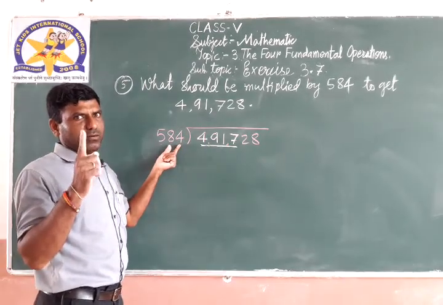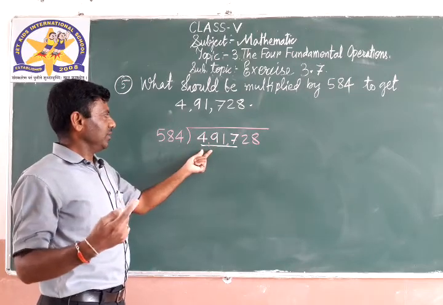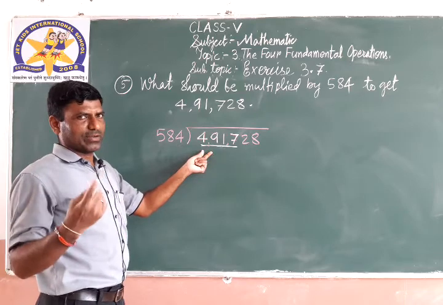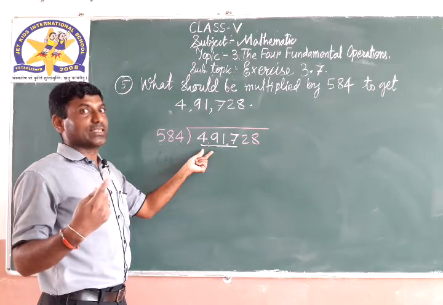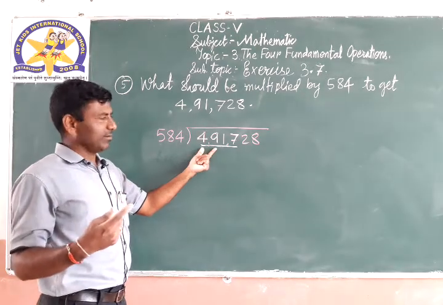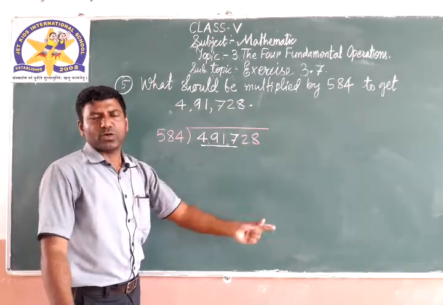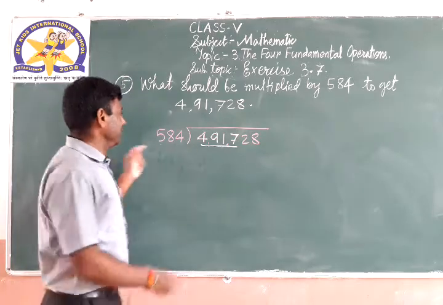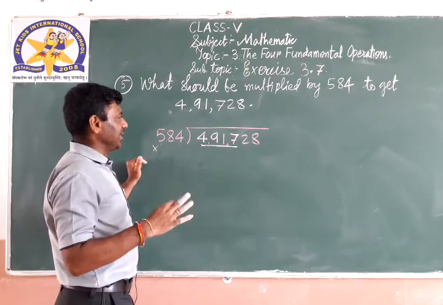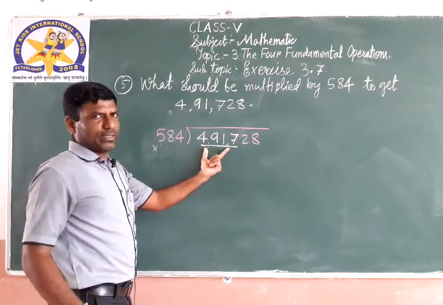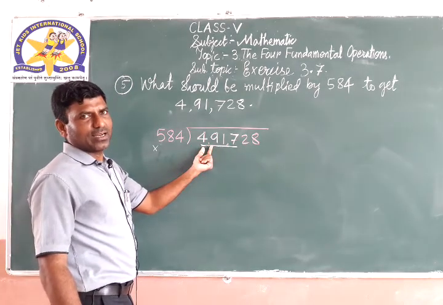Means remember the table of 6. 6 5s are 30, 6 6s are 36, 6 7s are 42, 6 8s are 48. 48 will be nearby. Here 49, 48. See, even if you have not written the table, this is how to solve. Imagine this is near to 6, so you can guess 8. 8 6s are 48.